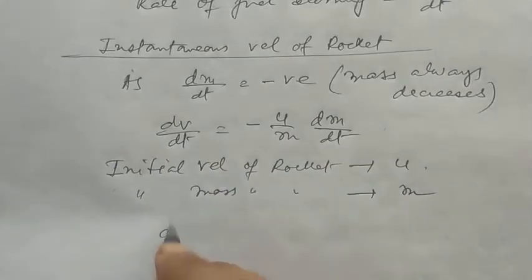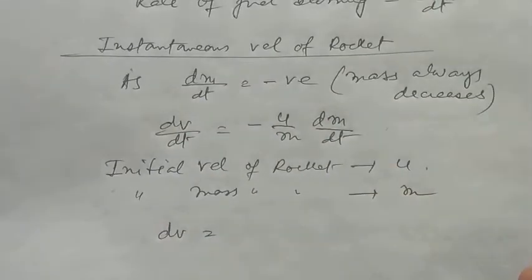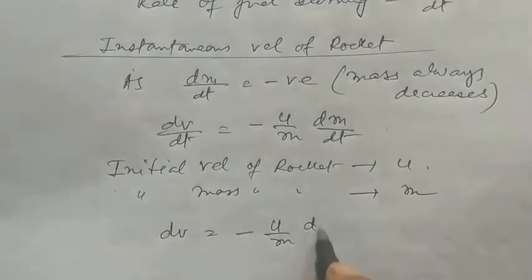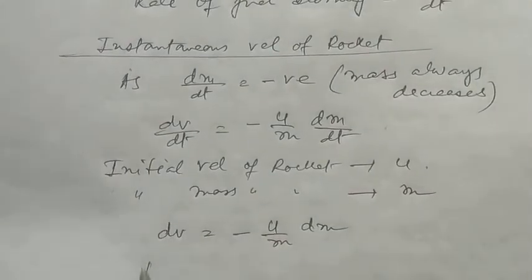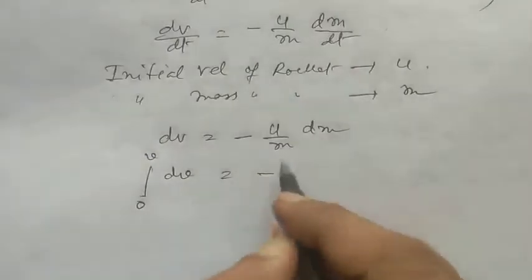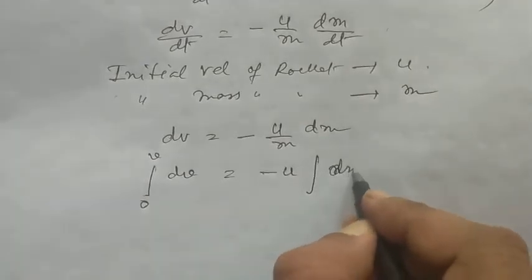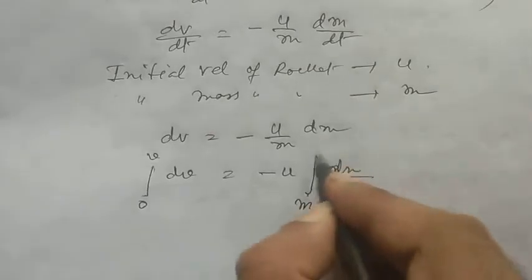Now what we have to do, multiply by dt, so the dt on both sides gets cancelled out. So dv is equal to minus u by m dm. Integrating dv from 0 to v, and on this side you can take u out, dm by m, from m naught to m.